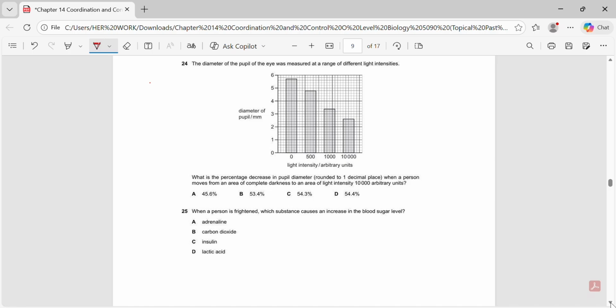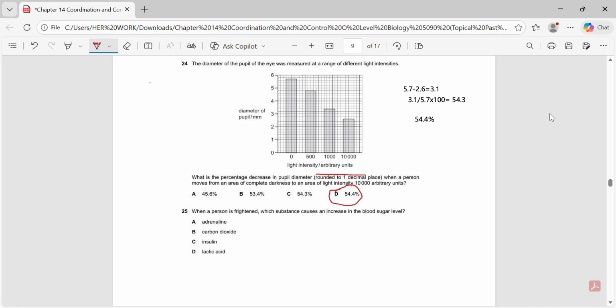To solve this, first we identify the pupil diameter in complete darkness and in bright light from the graph. The diameter is larger in darkness and smaller in bright light. The absolute decrease is found by subtracting the smaller diameter from the larger one. Next, the percentage decrease is calculated by comparing this decrease to the initial diameter in darkness and then multiplying by 100. After rounding to 1 decimal place as instructed, the correct answer is 54.4%. It is important to choose this value and not a similar one because the question specifically asks for rounding to 1 decimal place.